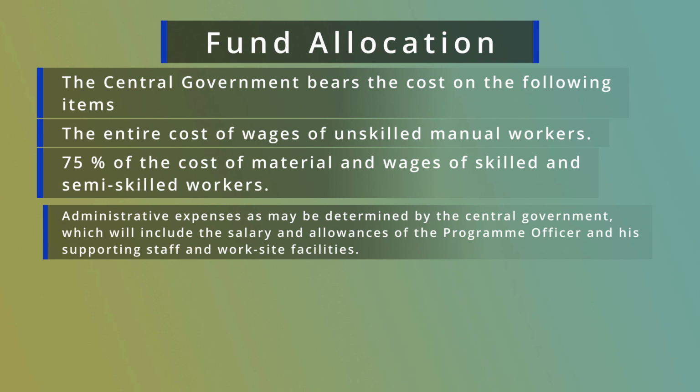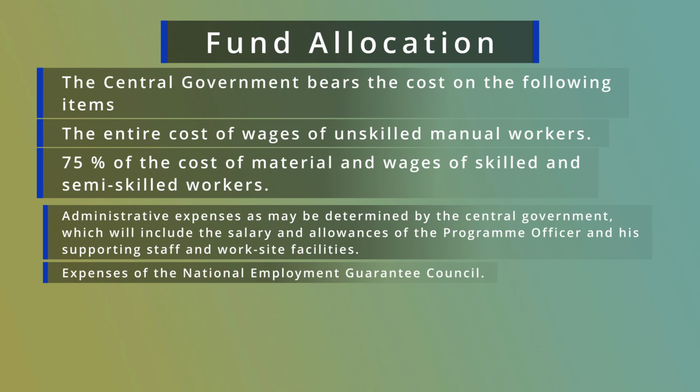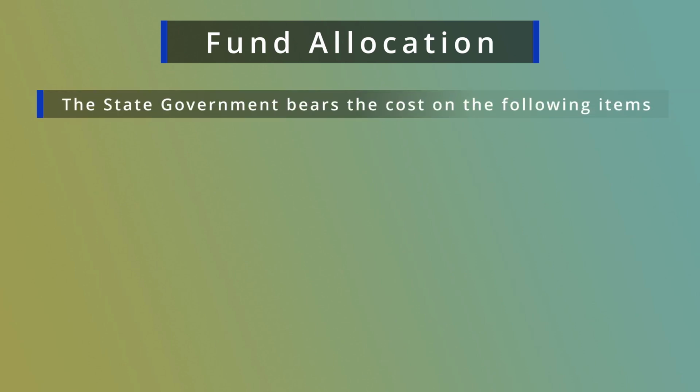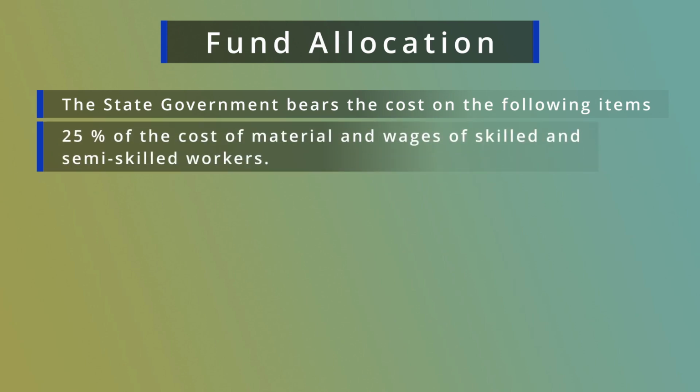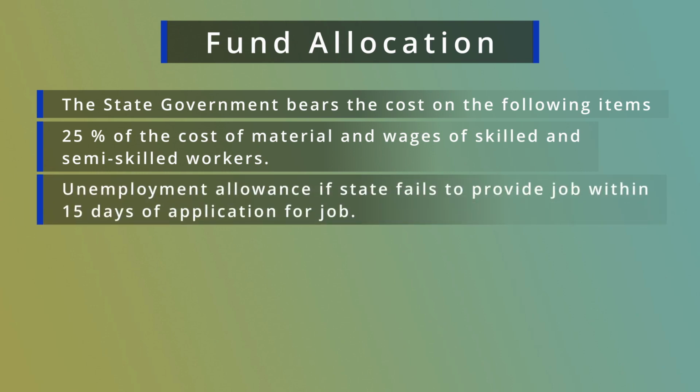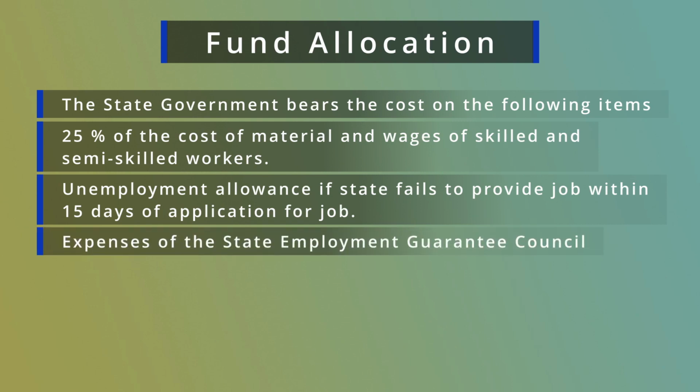The administrative expenses are also part of the central government's share, as is the cost of the National Employment Guarantee Council. The state government bears 25% of the material cost as well as the cost of the semi-skilled and skilled workers, whereas the cost of unemployment allowances is borne by the central government. In this way, the cost of this program is distributed between the central and state governments, though the majority of the cost is borne by the central government.